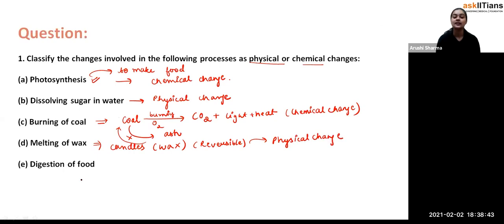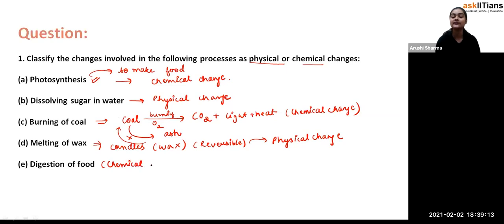Fine. Now the E part says the digestion of food. We have already discussed this: when we eat food, there are many processes, like the whole digestion process, from the buccal cavity to the esophagus, then to the stomach, then to your intestine, until the food is digested completely. So, student, there are so many processes going on which we can't reverse. So obviously the digestion of food is a kind of chemical change.